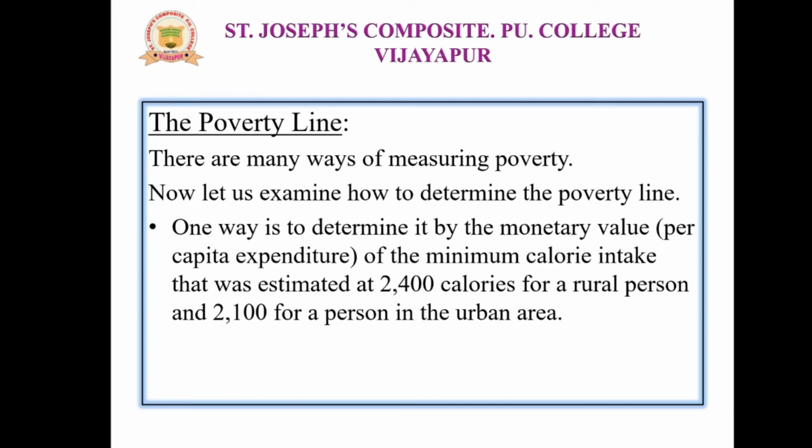What is this poverty line? Poverty line is a measurement of poverty. That means whether they belong to poor or non-poor. As you know, BPL and APL: below poverty line, BPL, above poverty line, APL. So this is the measuring rod of poverty.